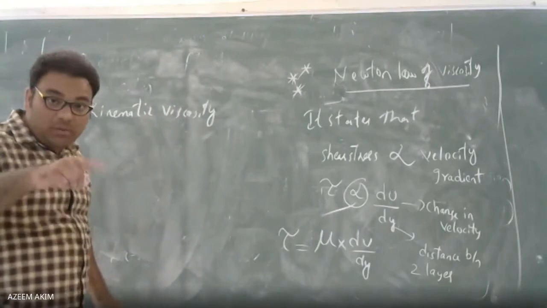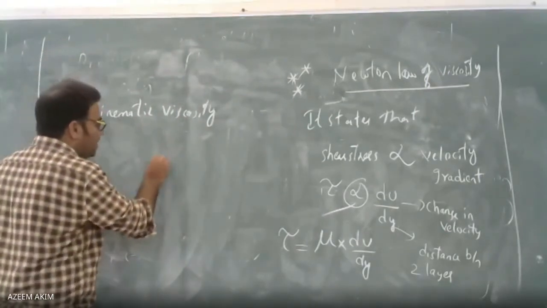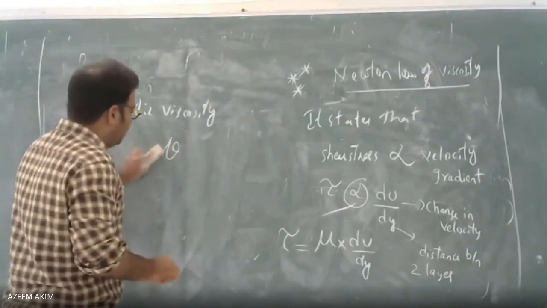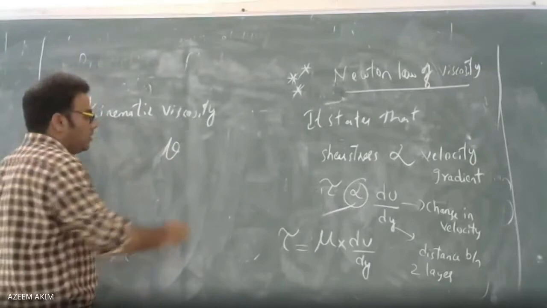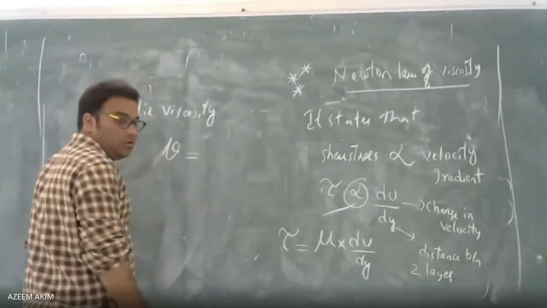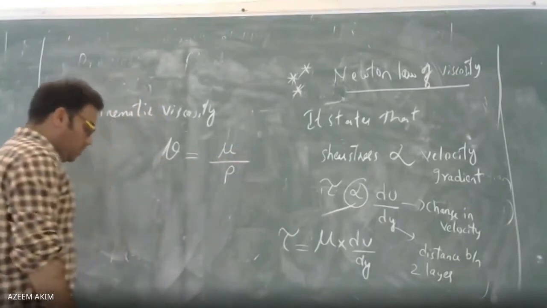Dynamic viscosity is denoted by mu. Here we are denoting it by mu. I am making a small change like this, giving one circle to that. So mu equals dynamic viscosity divided by rho, the density of the fluid.